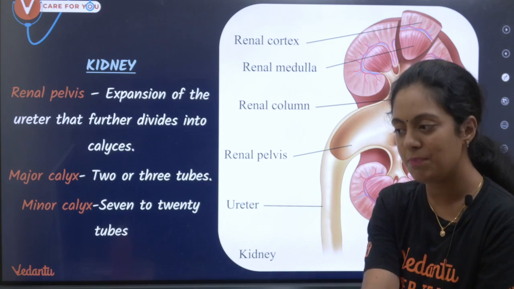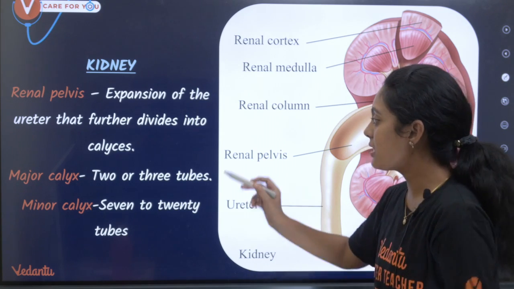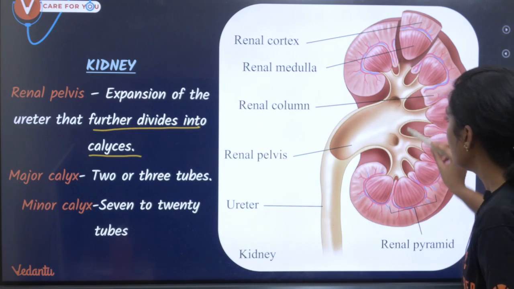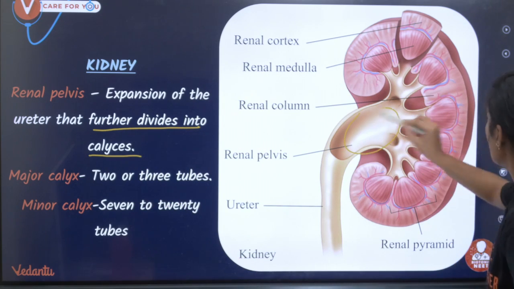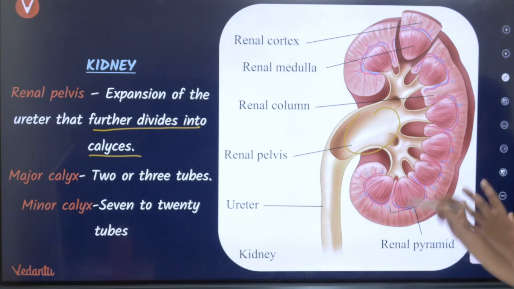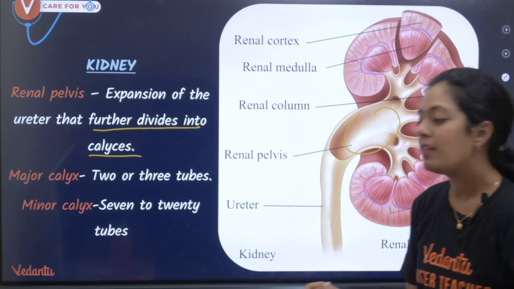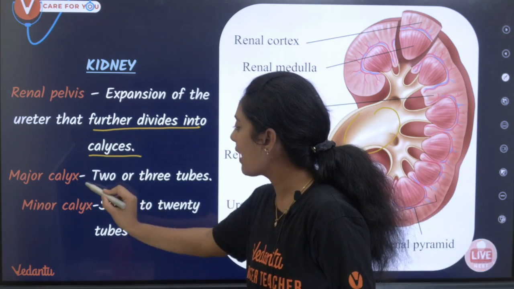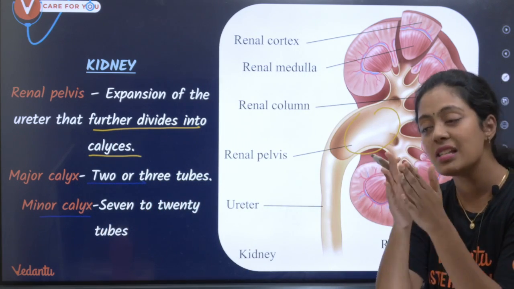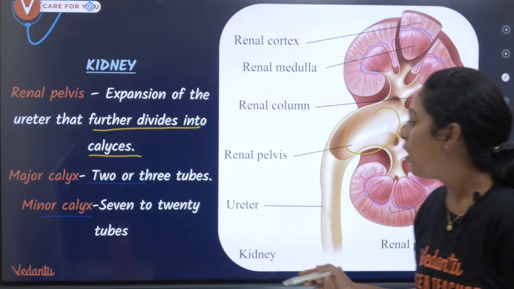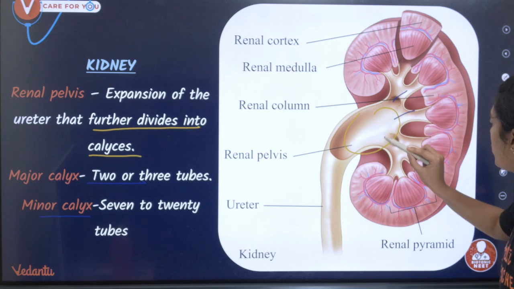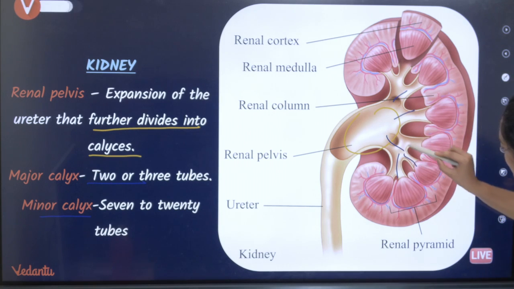Let's talk about renal pelvis. I already told you, it is the expansion of the ureter that further divides into calyx. Look here, this is my pelvis. Correct? Now the pelvis now divides into small structures called renal calyx. Okay, there are 2 or 3 calyx, and the major calyx irukku, minor calyx irukku. So major calyx now split into minor calyx. Okay, how many major calyx? 2 to 3 tubes. Okay, 1 2 3. Okay, and these are separating into minor calyx.